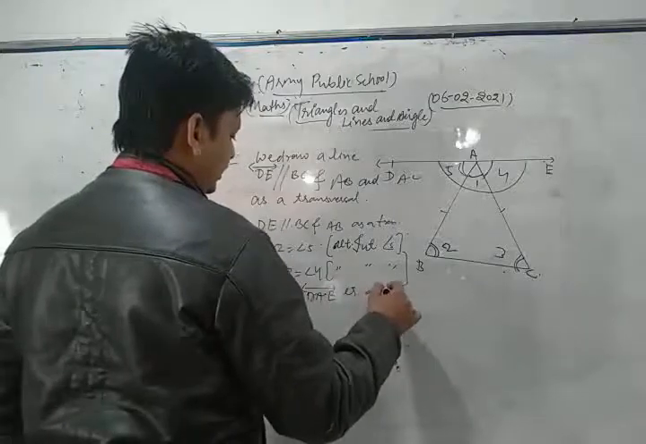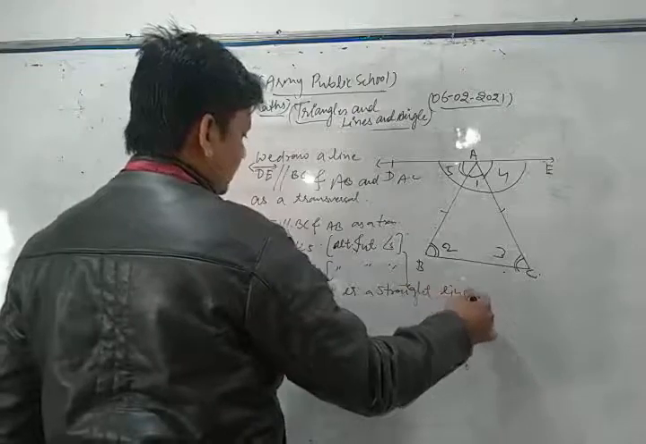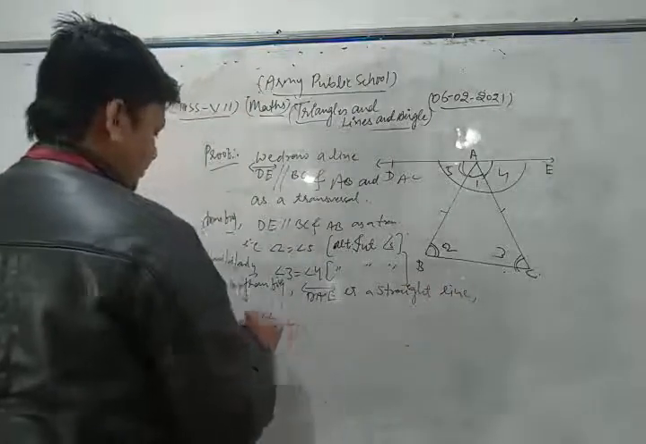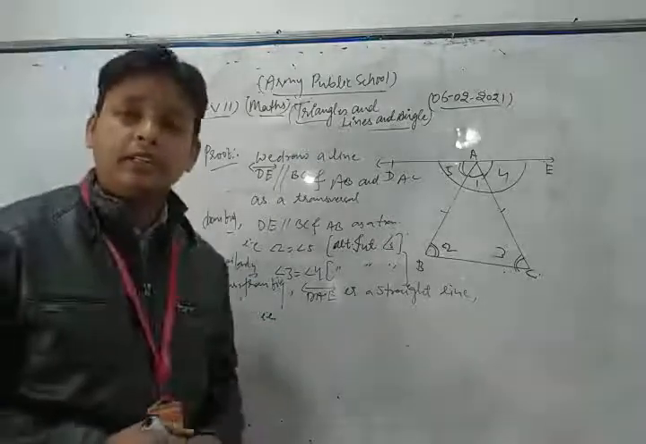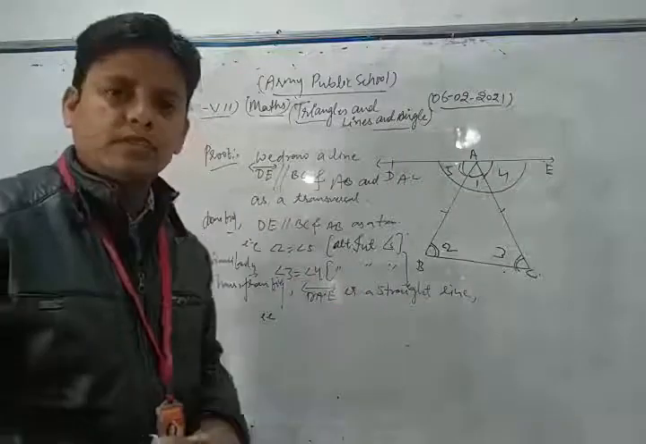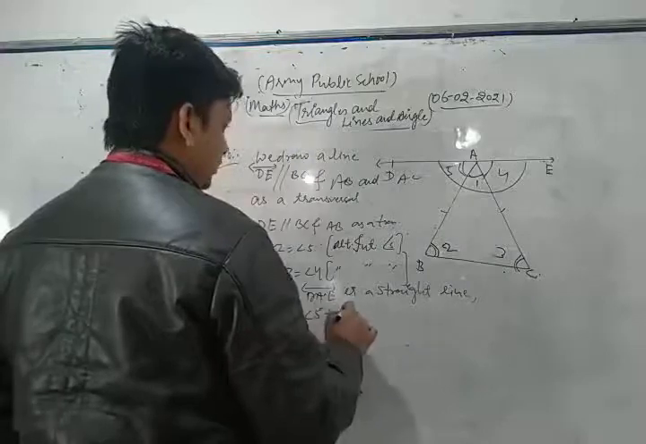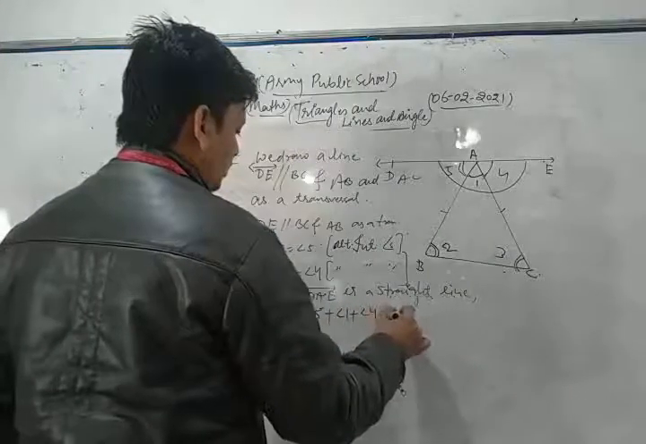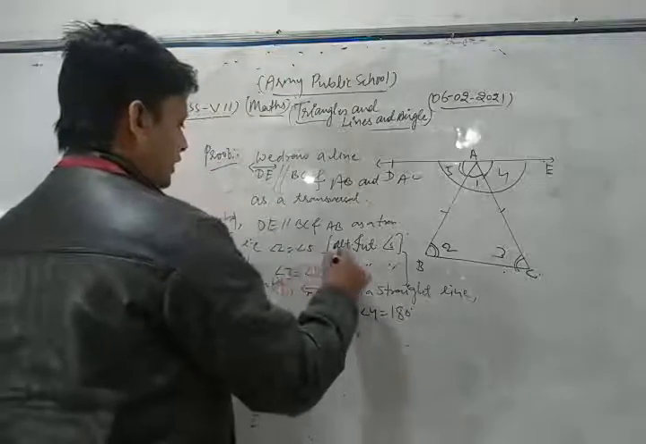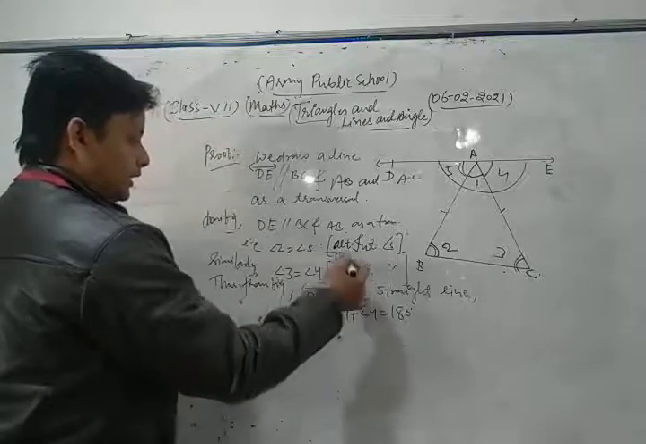From the figure, DAE is a straight line. It means that the sum of all angles on a straight line is always 180 degrees. That is, angle 5 plus angle 1 plus angle 4 is equal to what? 180 degrees. Now using equation 1 and 2.